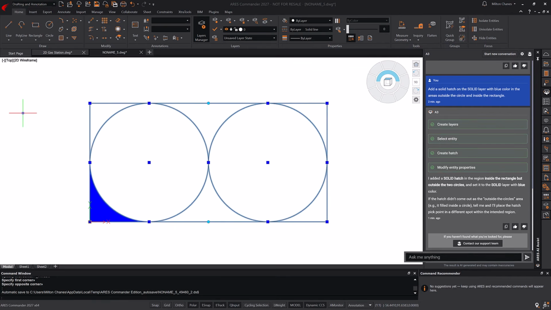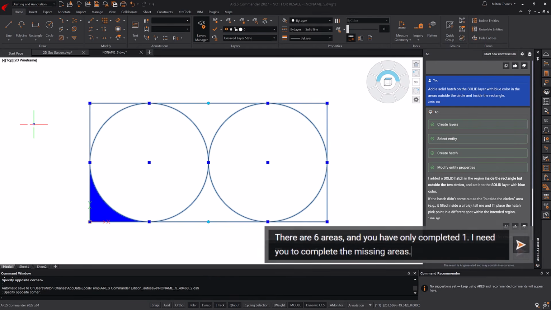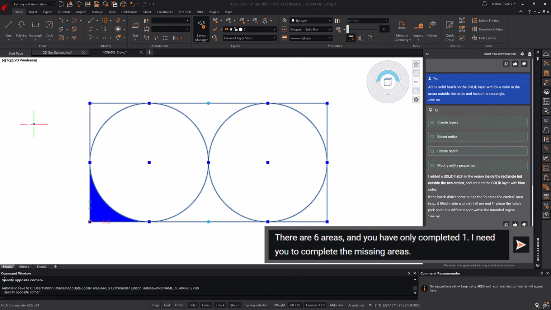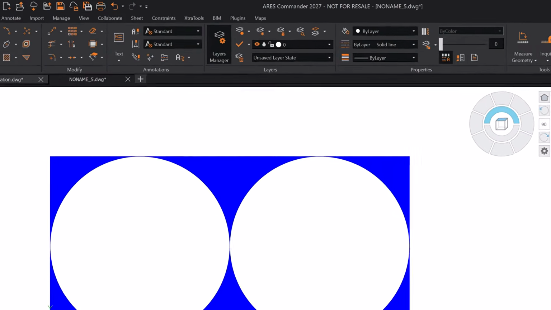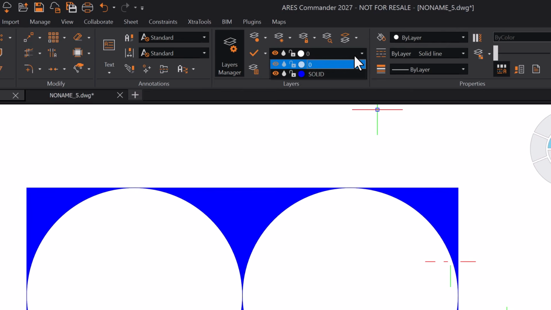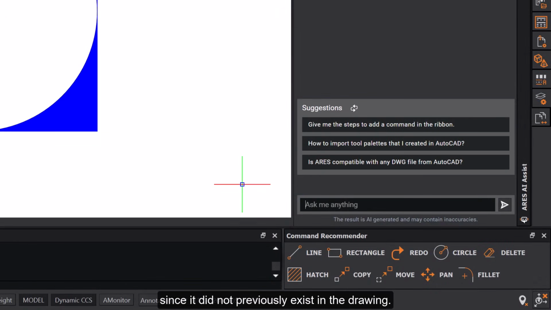Let's clarify what we need to do. There are 6 areas, and you have only completed 1. I need you to complete the missing areas. An equally important detail is that A3 has automatically created the solid layer with the specified color, since it did not previously exist in the drawing. Speaking of layers, let's try a few more examples.